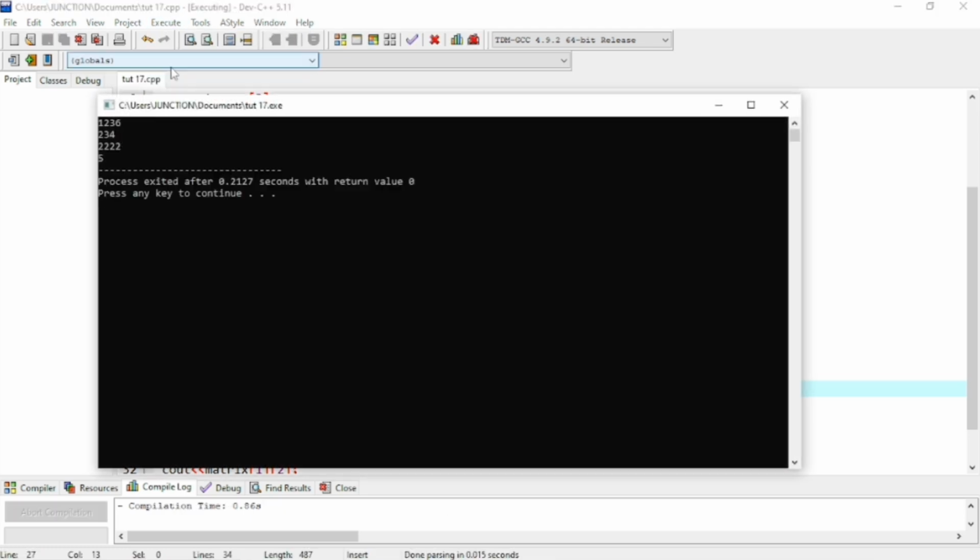Now you can see that 5 is printing on the screen. We simply printed out the 5 from the two-dimension array. That's how we can print any value from the two-dimension array.